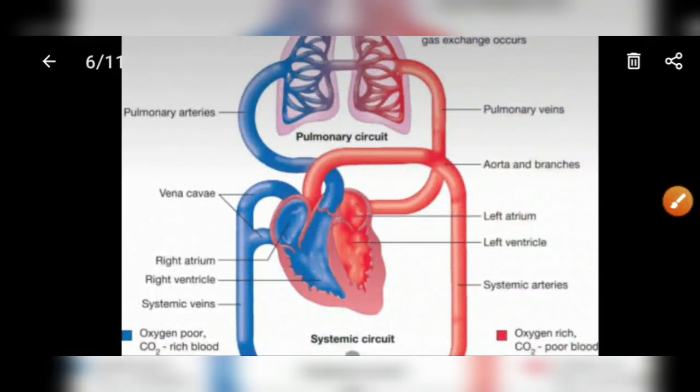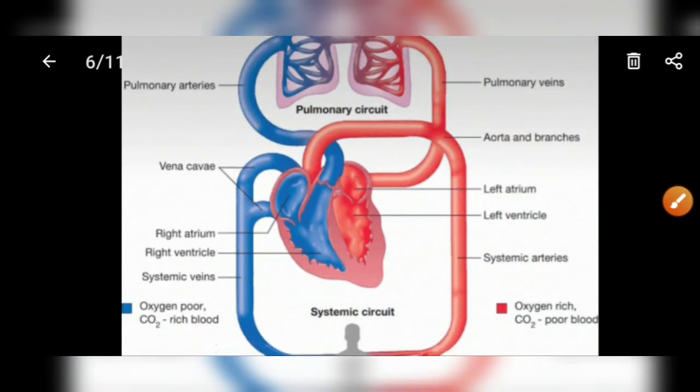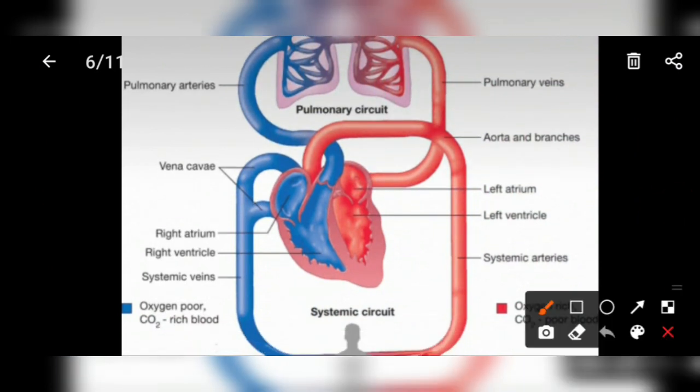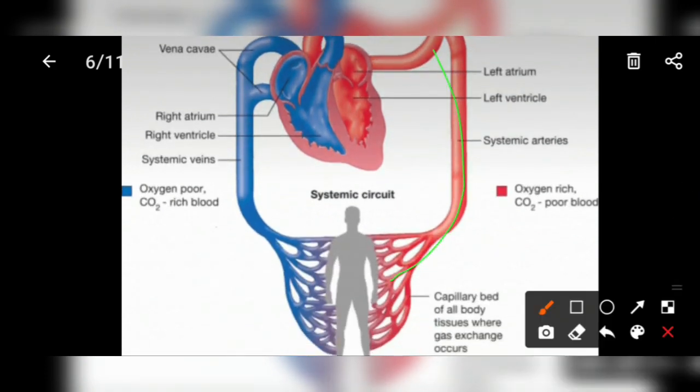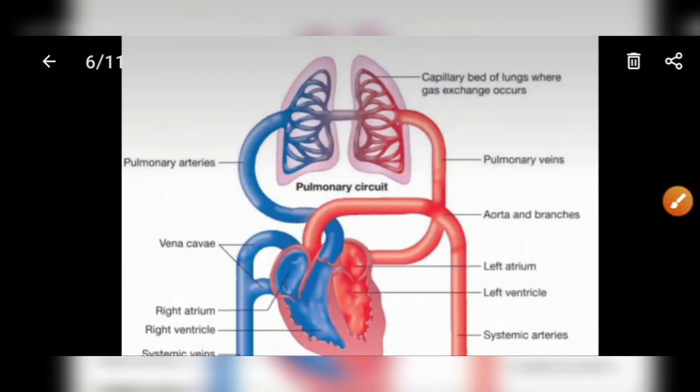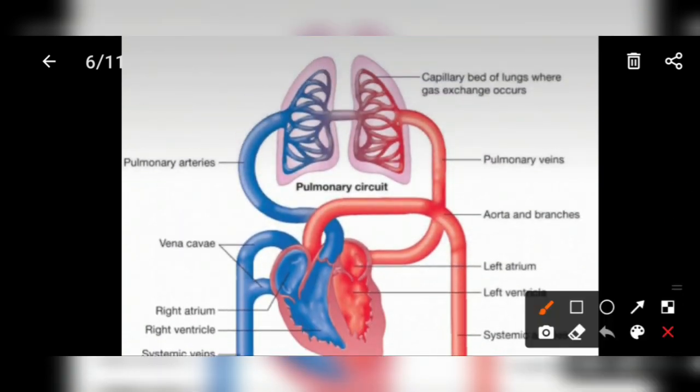As you can see here, from the aorta blood is distributed to different parts of our body, and after deoxygenation, blood again passes into the right atrium. From the right atrium it goes into the right ventricle, and from the ventricle it goes into the lungs for oxygenation of the blood, and in this way the circulation occurs again.